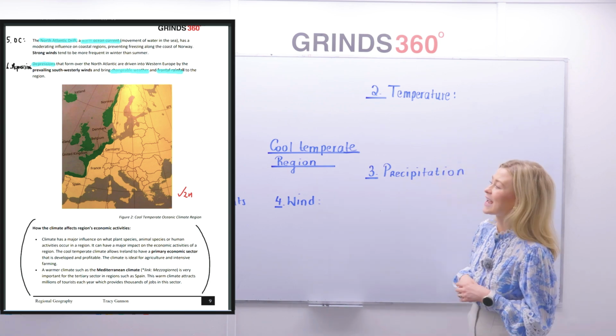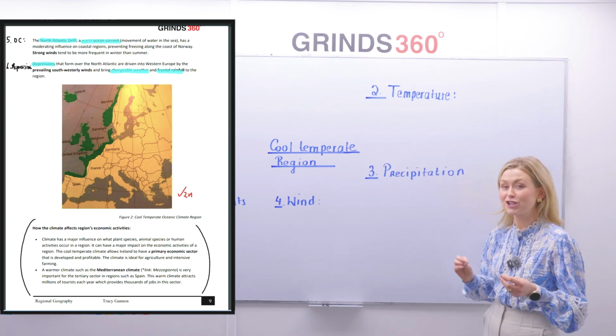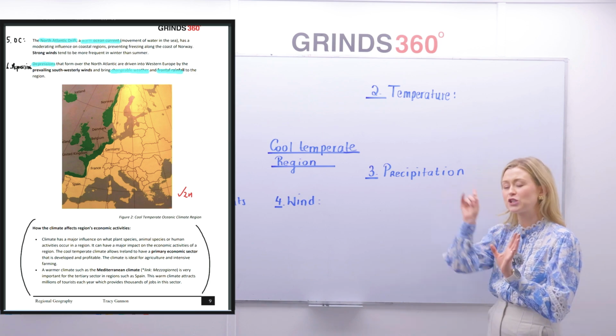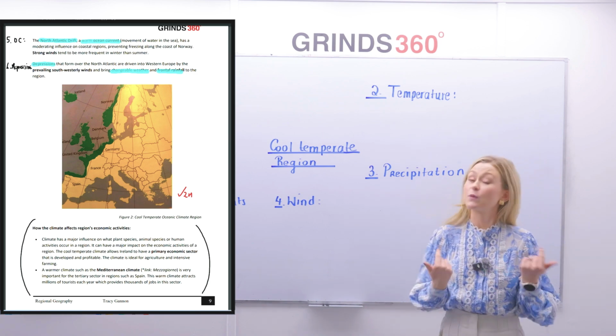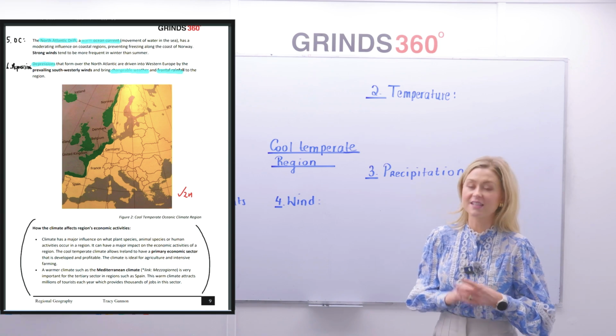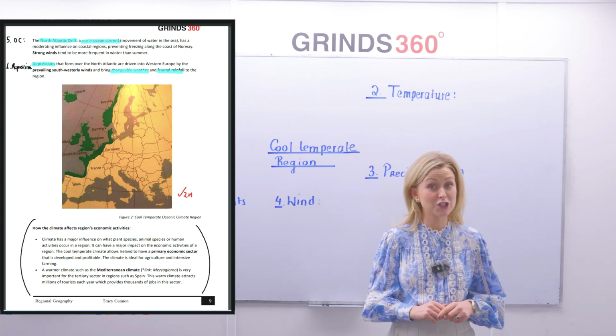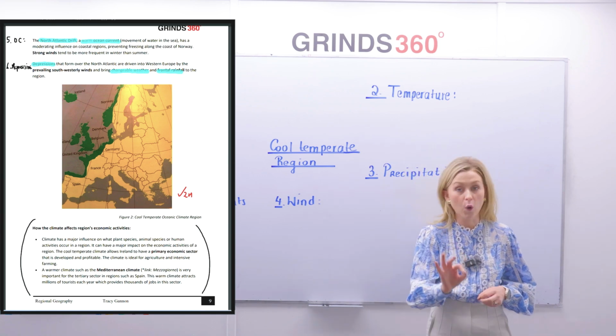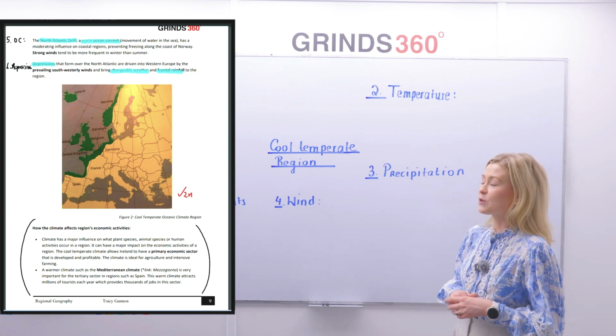Our last one here is number 6, depressions. Now, above the word depression, I want you to write down an L, because when you're looking at weather symbols, you're going to be looking for an L when you see the word depression. It's an area of low atmospheric pressure. Write that down if you need to. Low atmospheric pressure.